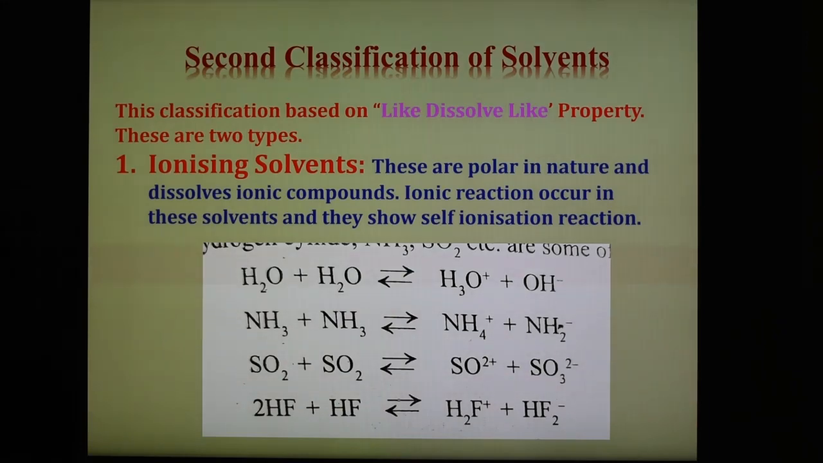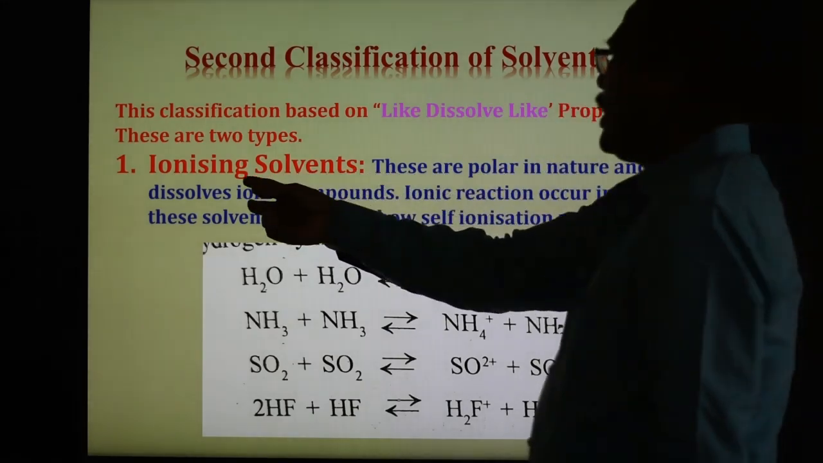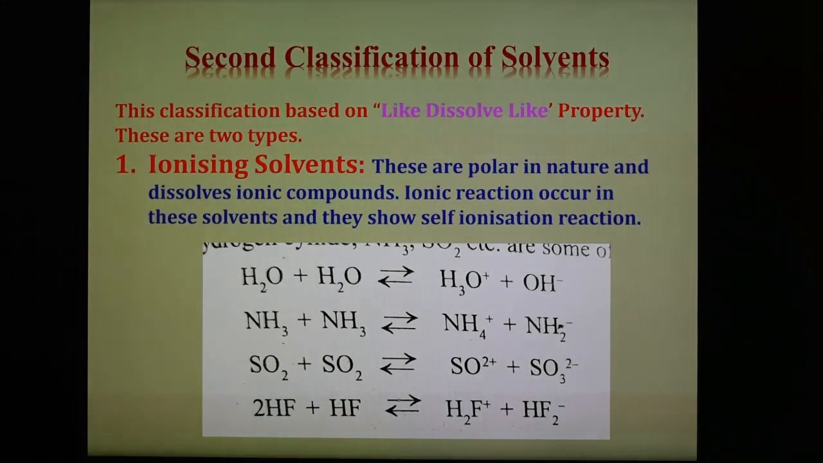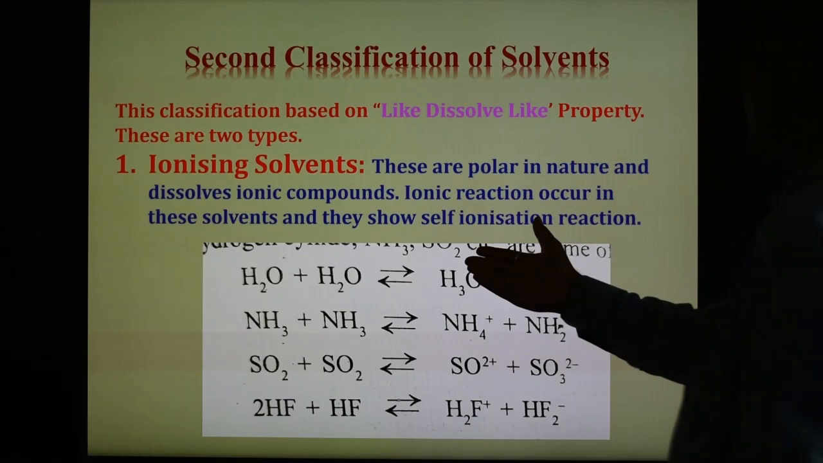They show self-ionization reaction. They have high dipole moment and dielectric constant value. Because of their polar nature, they have a strong tendency to form associated structures. Examples of such solvents are water, liquid hydrogen fluoride, liquid hydrogen cyanide, ammonia, liquid SO2. The self-ionization reaction is shown here for solvents of different types. So ionizing solvents are also known as polar solvents, and ionic reactions can take place.